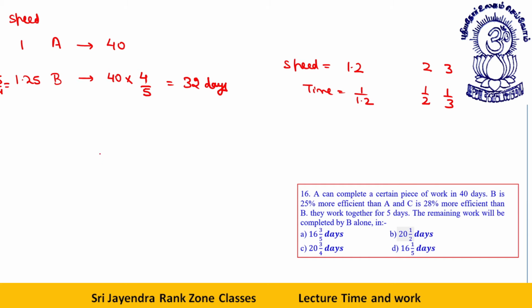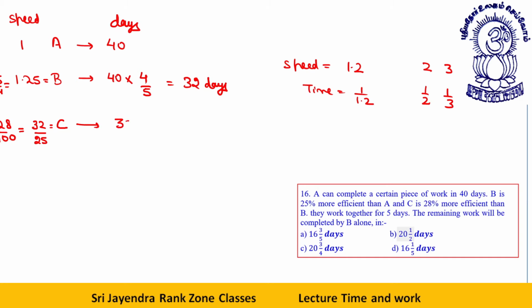Okay, dear students. Now let's talk about C. C is 28% more efficient than B. So C is like 128%, or 1.28. If I cancel this by 4, this becomes 32. This becomes 25. This is the speed as compared to A, okay. This is the speed. So days will be what?